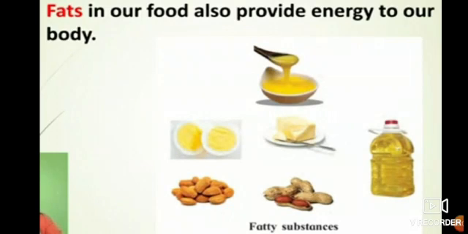Oil, nuts, almonds, egg, butter, honey. So these all are foods which have fats, and if we eat this, we get energy.